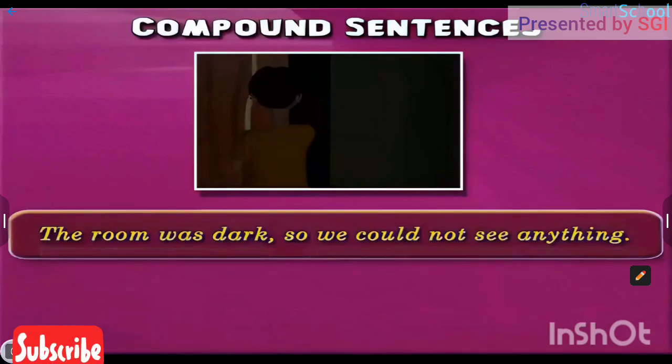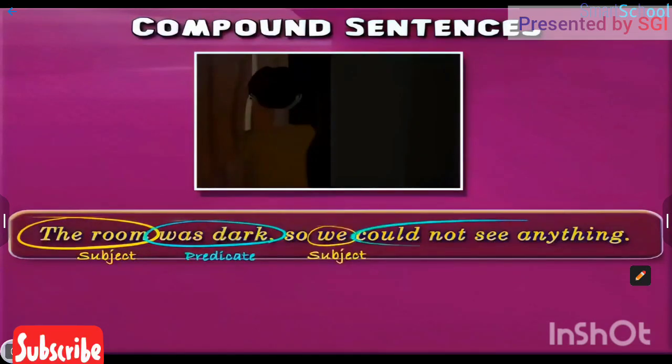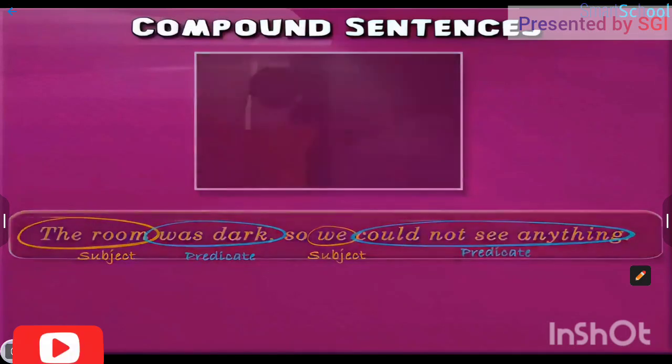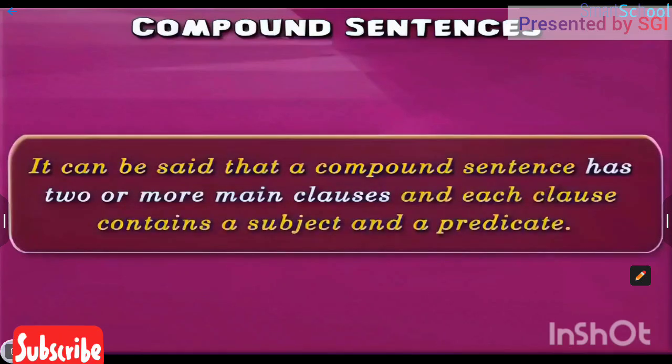In the above example, the room is the subject, was dark is the predicate, we is the subject, and could not see anything is the predicate. It is very important to note that a compound sentence has two or more main clauses and each clause contains a subject and a predicate.